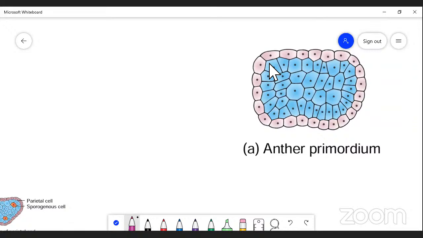So now this is the anther primordium. The anther primordium is the initial stage. The development of the anther is initiated by this anther primordium.